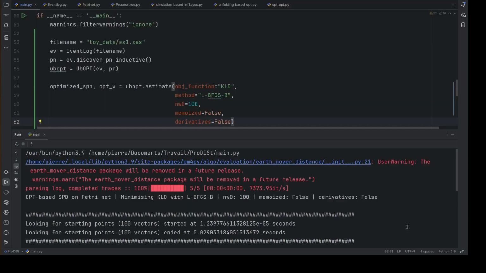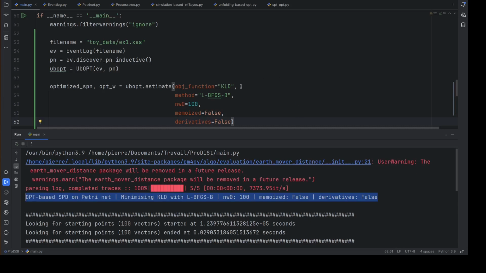The first method provided by ProDist is a log-driven unfolding-based optimization framework. It is based on an unfolding procedure of the net state space, which allows us to compute the exact stochastic language of a Petri net for a given weight vector. The goal of this procedure is to optimize the weight vector in order to minimize the stochastic distance between the original event log and the stochastic Petri net enhanced with these weights.